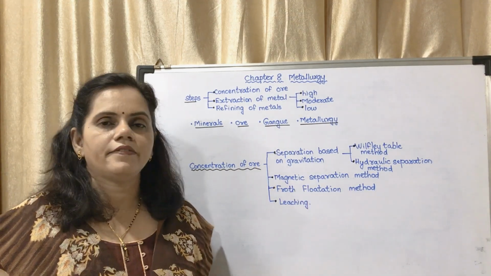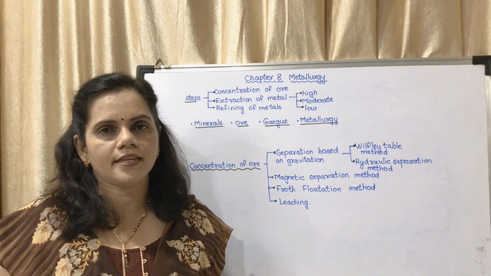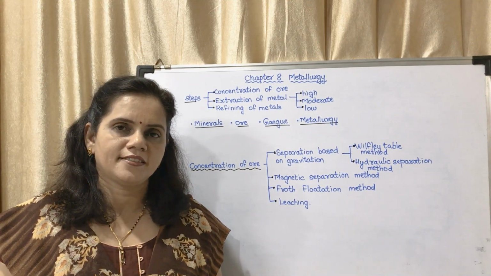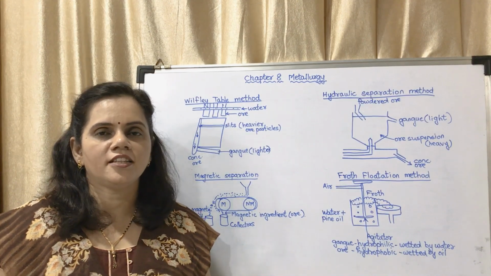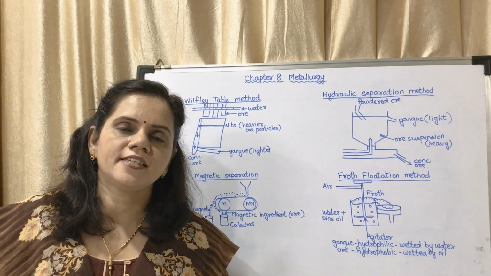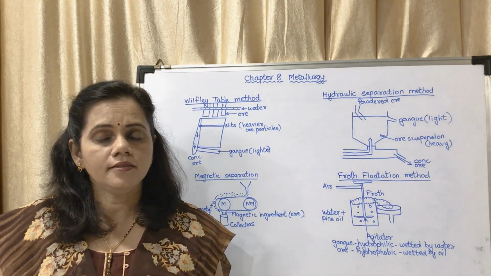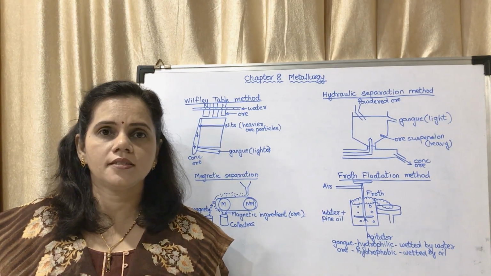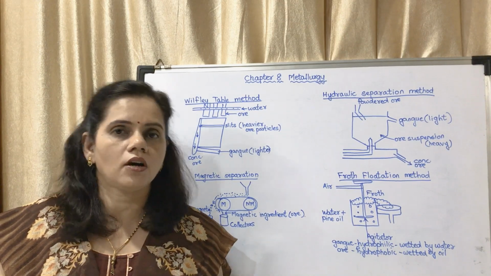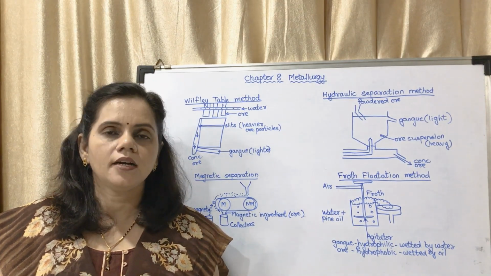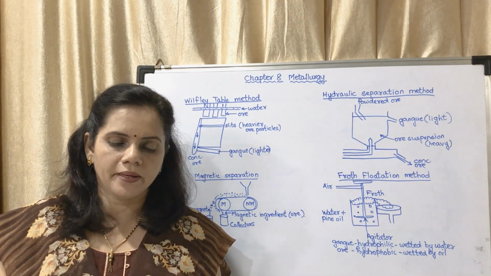We will study all these methods in detail. The first is separation based on gravitation. That means whether the substance has a heavy weight or light weight, and we can separate based on that. The first one is the Wilfley table method.